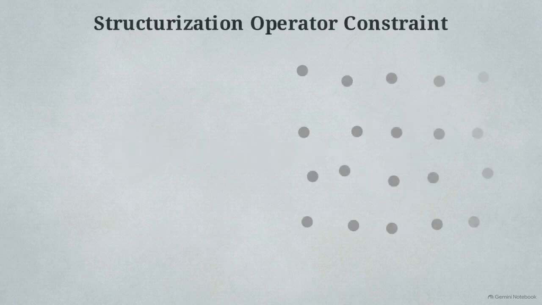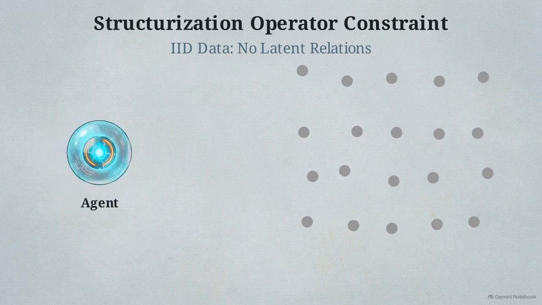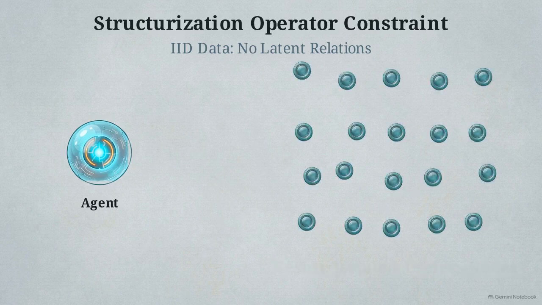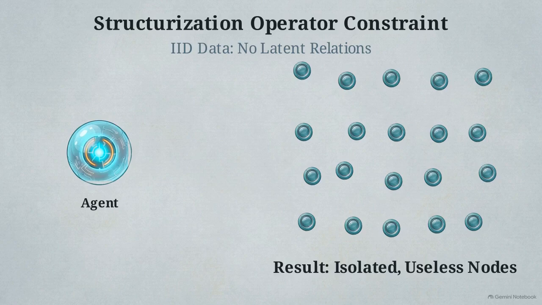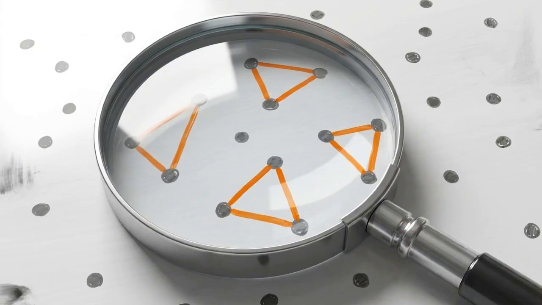Furthermore, the structurization operator itself carries a strict mathematical constraint regarding the underlying data. If the raw data is purely independent and identically distributed, or IID, attempting to map it topologically adds computational overhead while providing zero structural advantage, resulting in isolated, useless nodes. Structurization is not a universal solution. It is a conditional architectural principle that strictly depends on the existence of exploitable relational data.